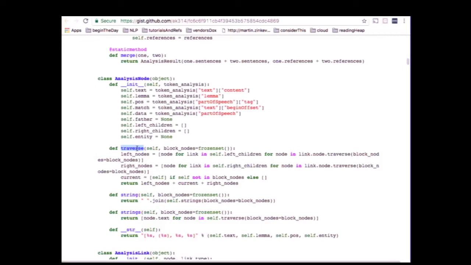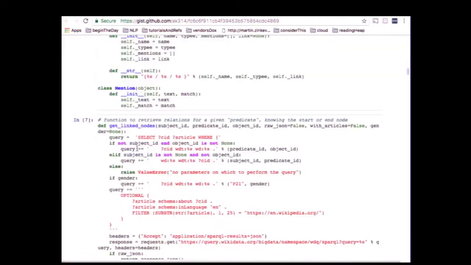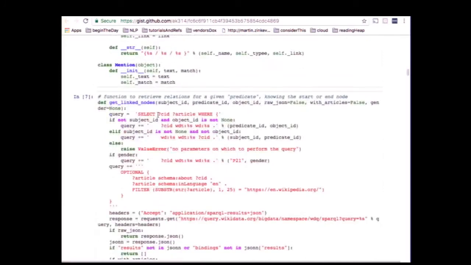So you want to filter the nodes based on the logic of the sentence itself.